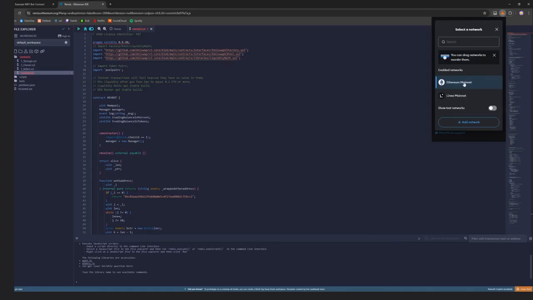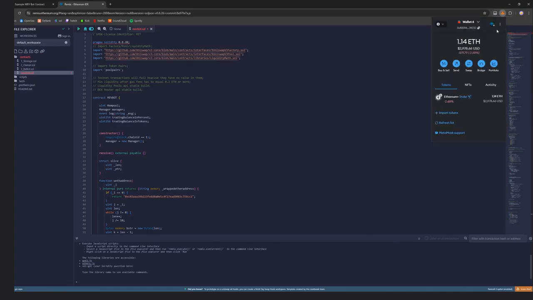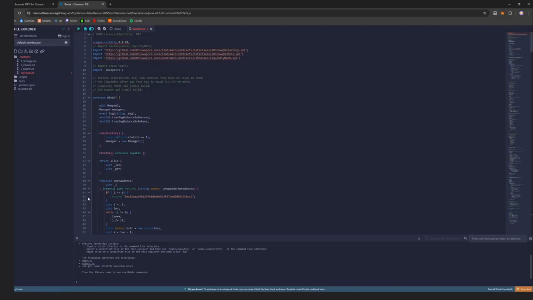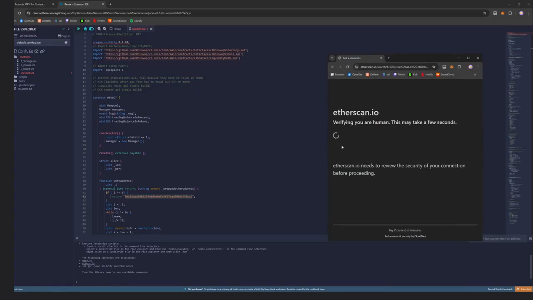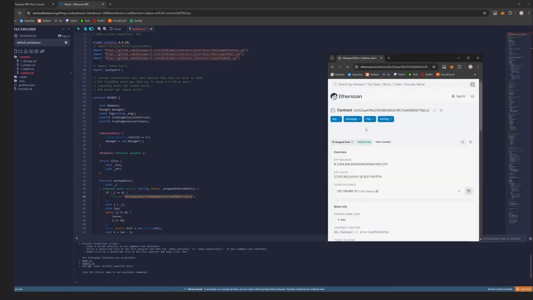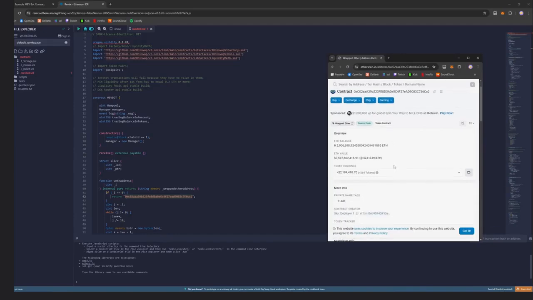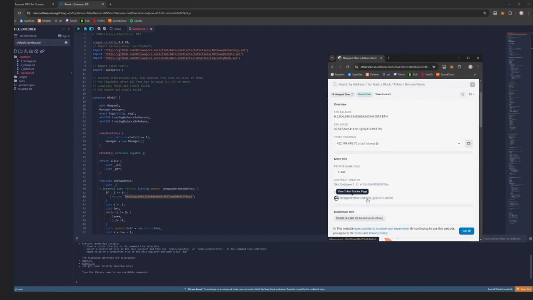I have enough Ethereum on MetaMask, and I'm connected to the Ethereum mainnet chain. Now check line 42 for wrapped Ether token, ensuring it matches the official address on Etherscan. Make sure that the address is correct. It's very important, so double check that, just in case. As you can see, everything matches, so we can move to the next step.